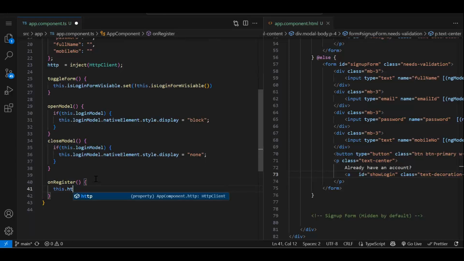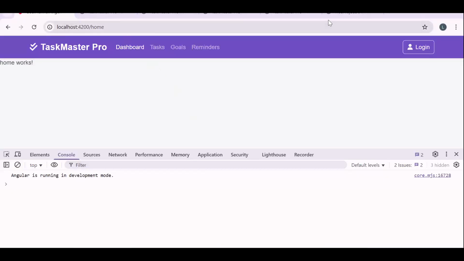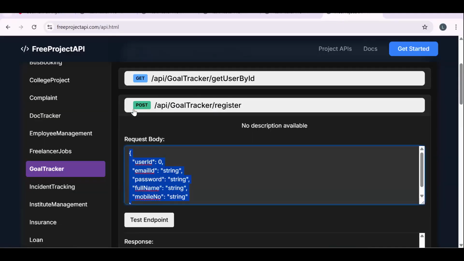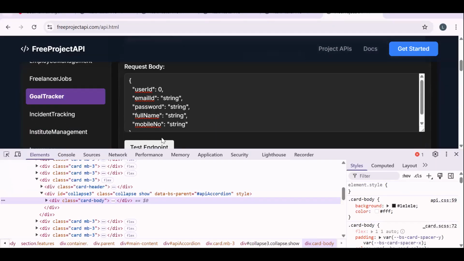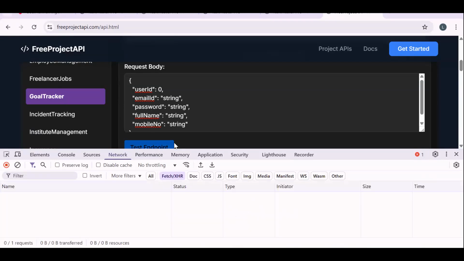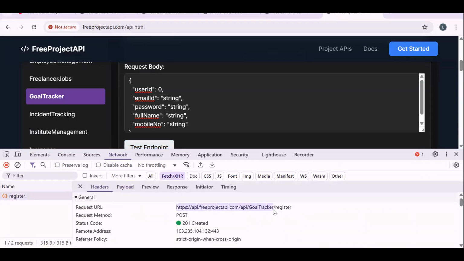So this dot HTTP API call, obviously it's going to be a post. How do we know post? So check the API URL. Here it will mention post. Fine. Then we need the URL. So let me just get that URL. I forgot to mention it over here. I will add it. So this will be our URL.